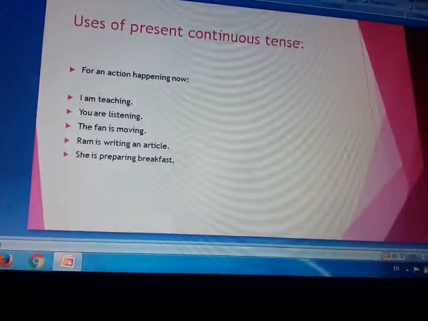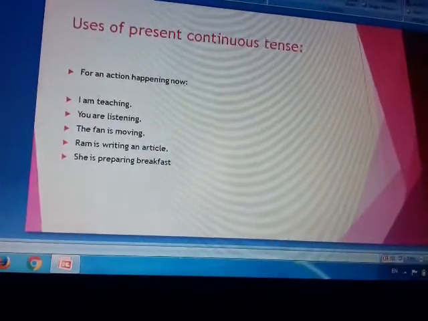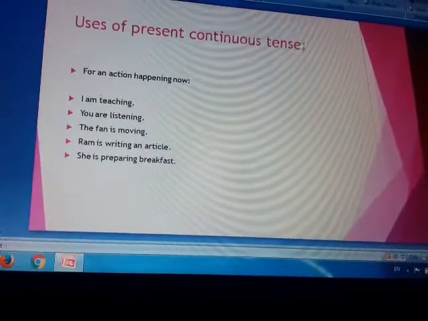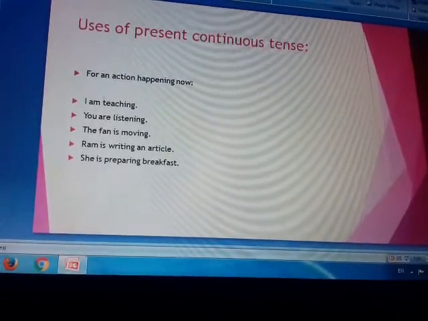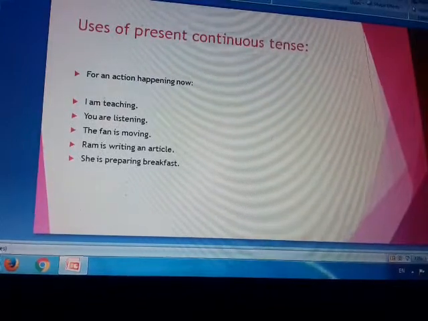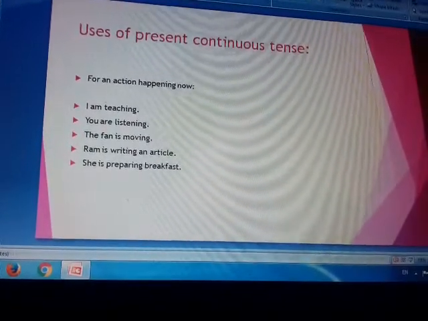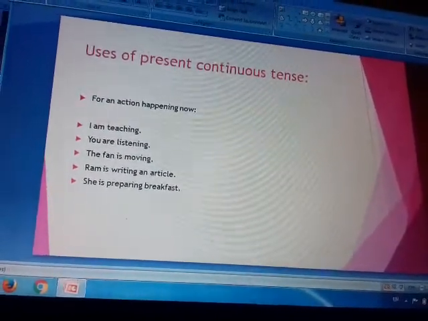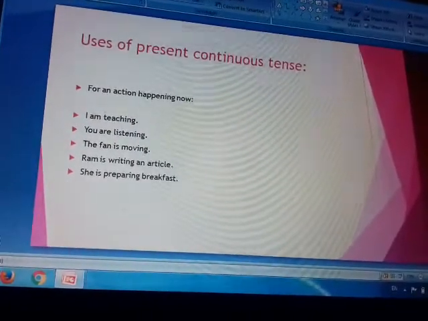The action is happening. The fan is moving. So it is moving. It is happening just now. Ram is writing an article. The same thing. The action is continuing. He is writing. She is preparing breakfast. Again, the preparation of the breakfast is in process. It is going on. The action is continuing.